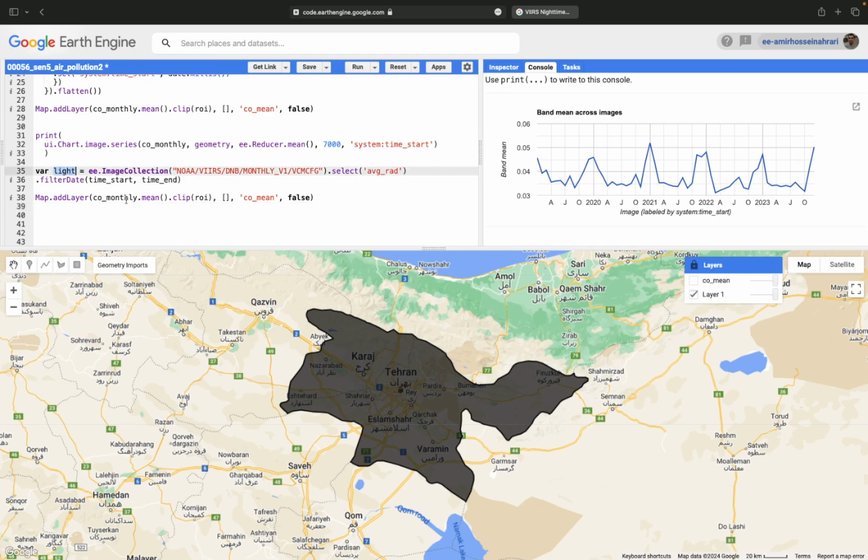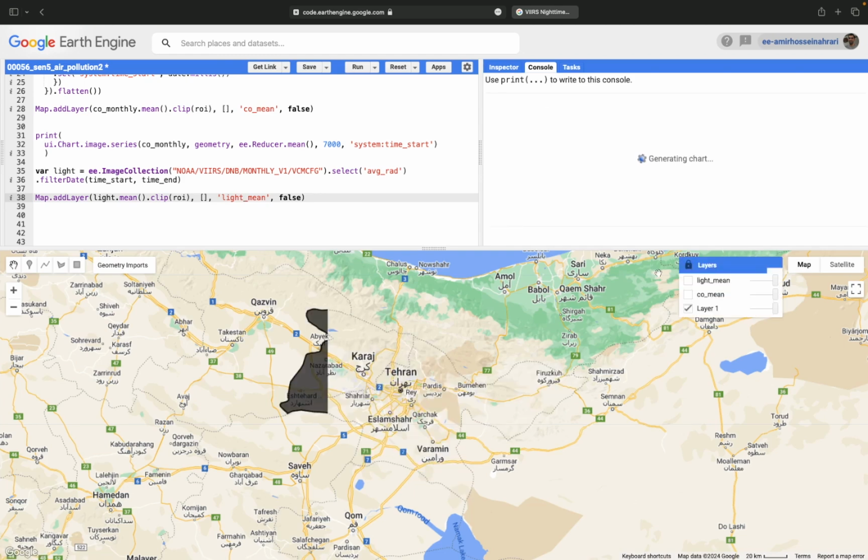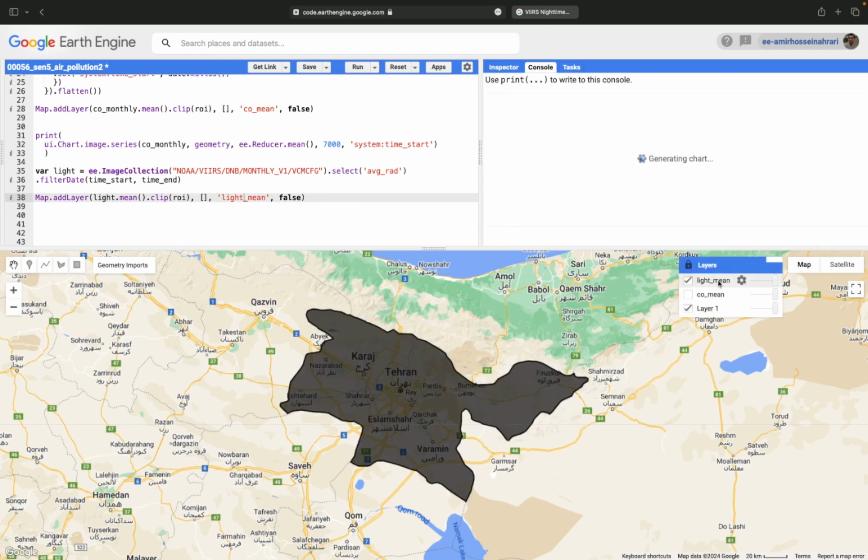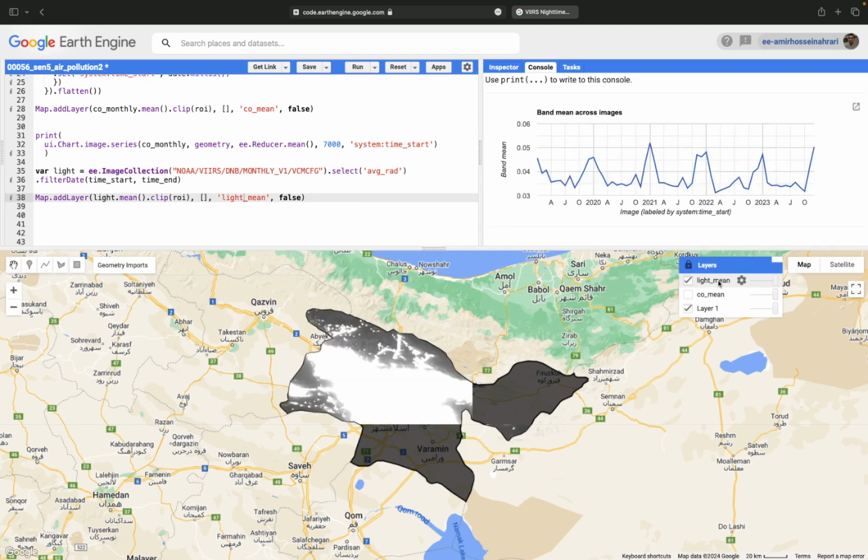Light data replaced here, and now we have light average. Run the code. This time we have the average electricity value.